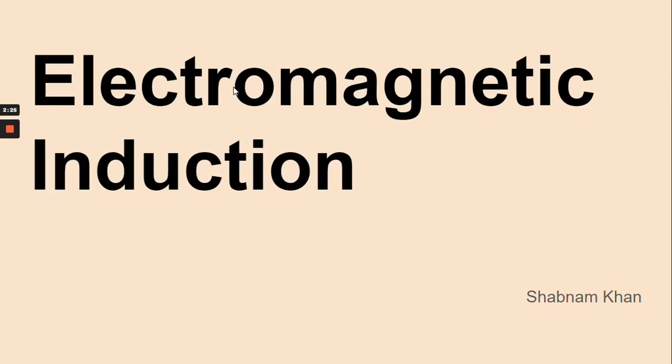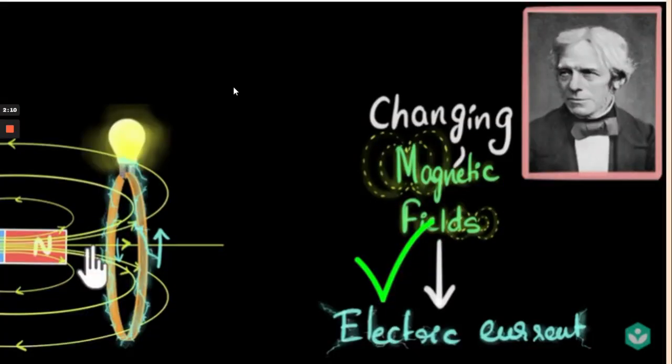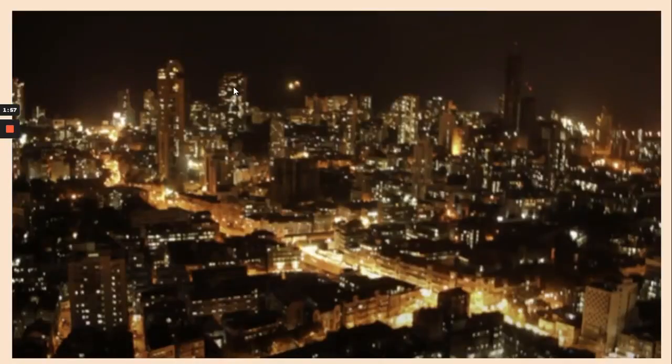Now we can say that magnetic field lines by themselves do not produce electric current. Instead, changing magnetic field lines produce electric current, and thus the current which is produced is called induced current, or the voltage which is produced is called induced voltage.